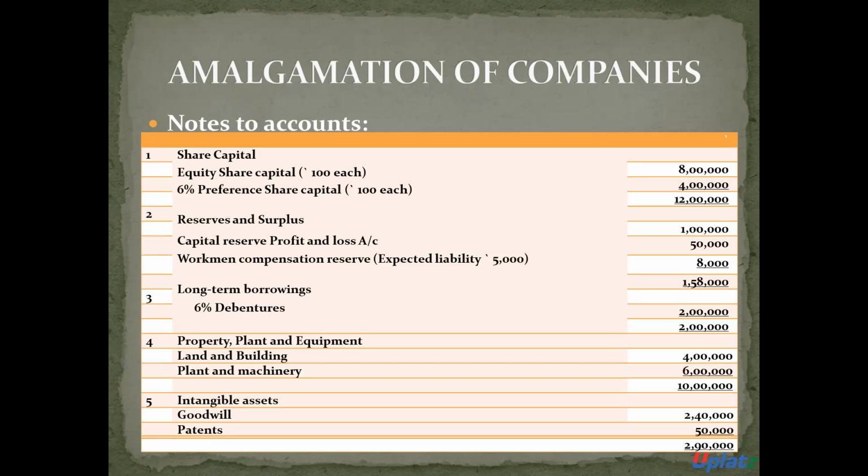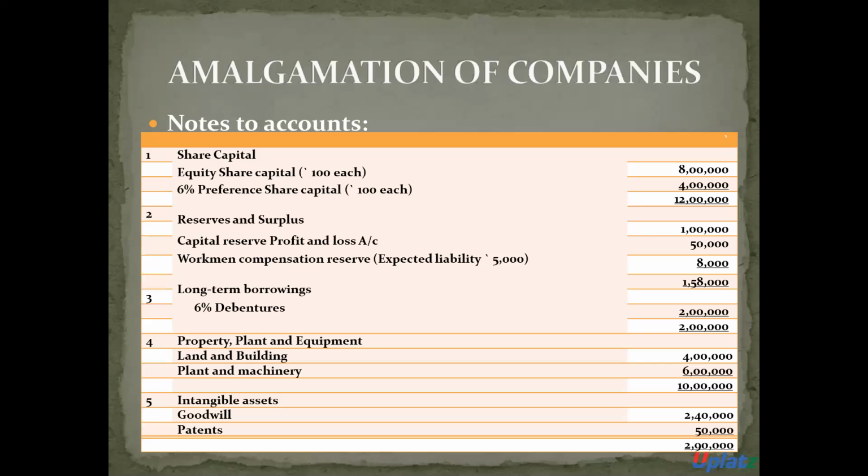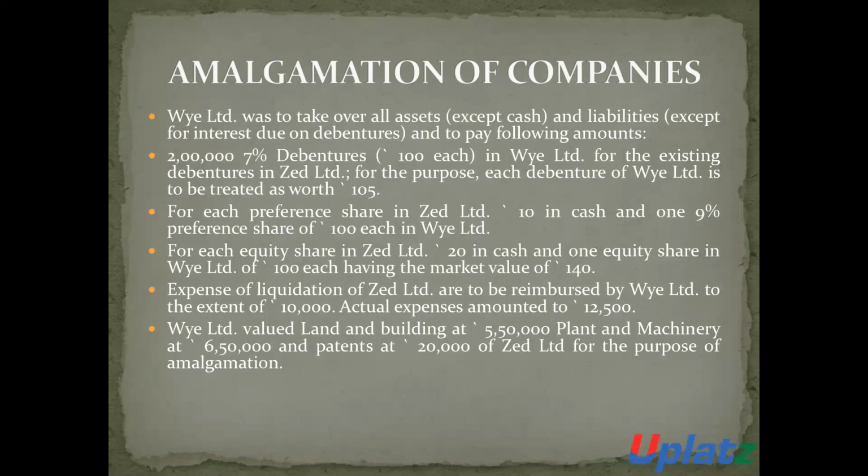In long-term borrowings, 6% debentures, 2 lakh rupees. In property, plant and equipment, there is land and building 4 lakh and plant and machinery 6 lakh. So the property, plant and equipment is 10 lakh rupees. Intangible assets: goodwill 2,40,000 and patent 50,000 rupees. So the total intangible asset is 2,90,000.